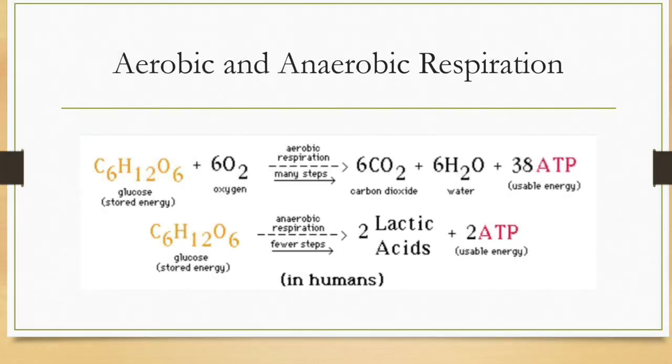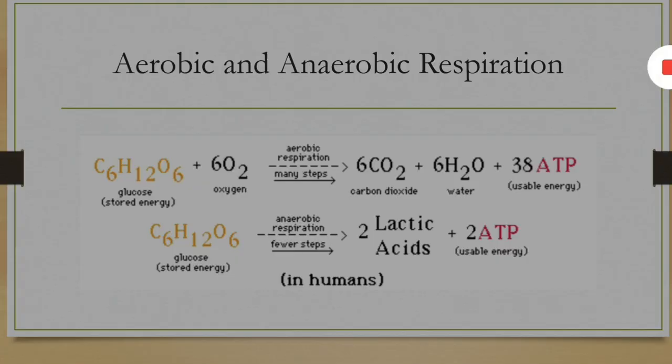Sometimes our muscle cells, human muscle cells, also have anaerobic respiration. This happens when a complete supply of oxygen does not take place. If energy is needed and oxygen is absent, then breakdown of glucose will happen without oxygen, and lactic acid forms here.